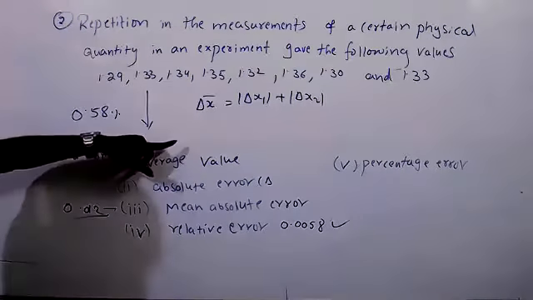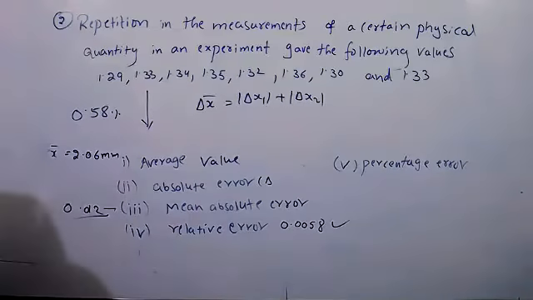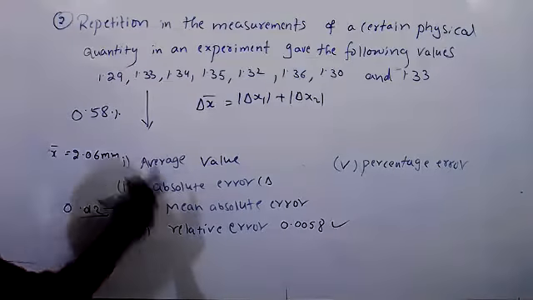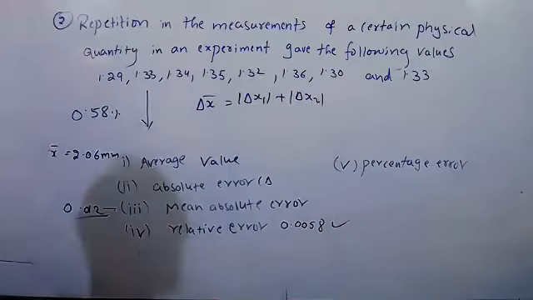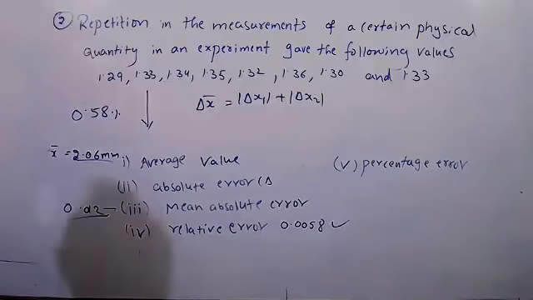Same, do tomorrow. Now see one more small topic. I'm going to write some things. So relative error is delta x by x, no? Delta x bar by x bar. Delta x bar by x means one value, second value, third, four, five, so many values you will get. Delta x bar by x bar, you will get only one value.